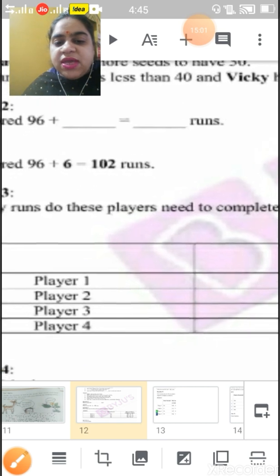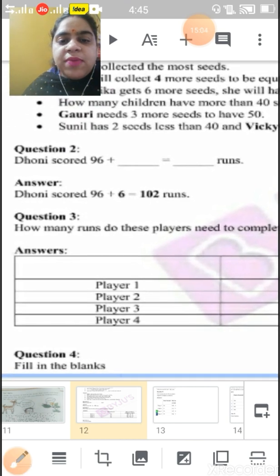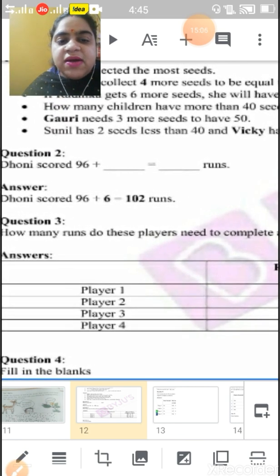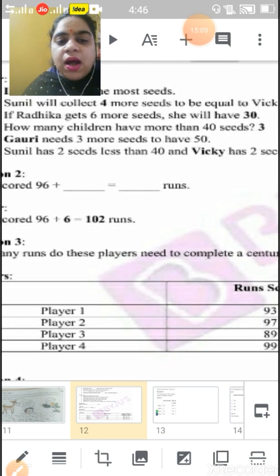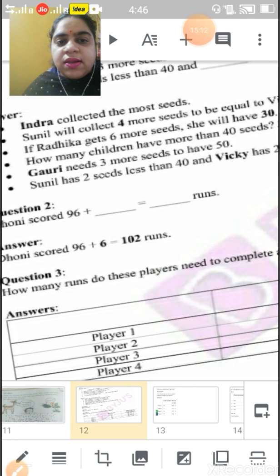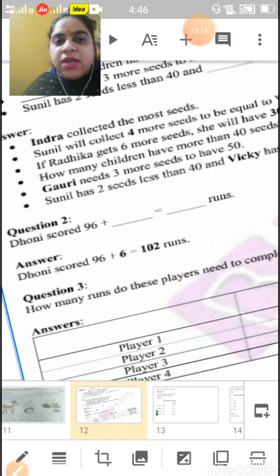Question number 3. How many runs do these players need to complete a century? Children, look here.